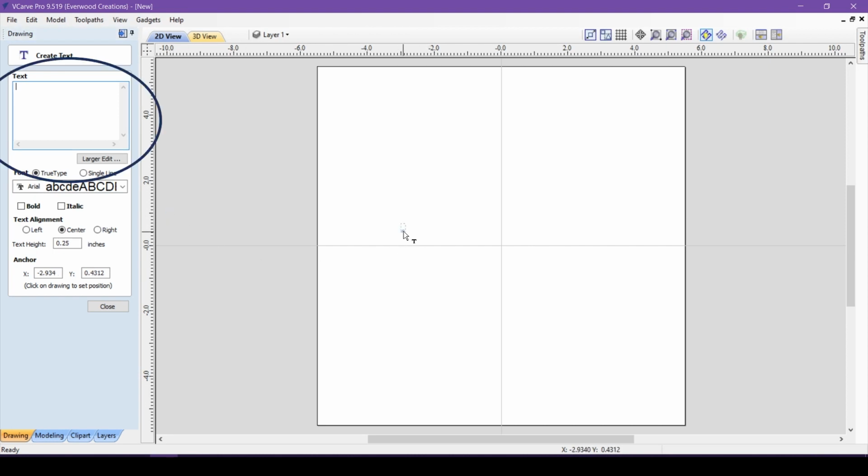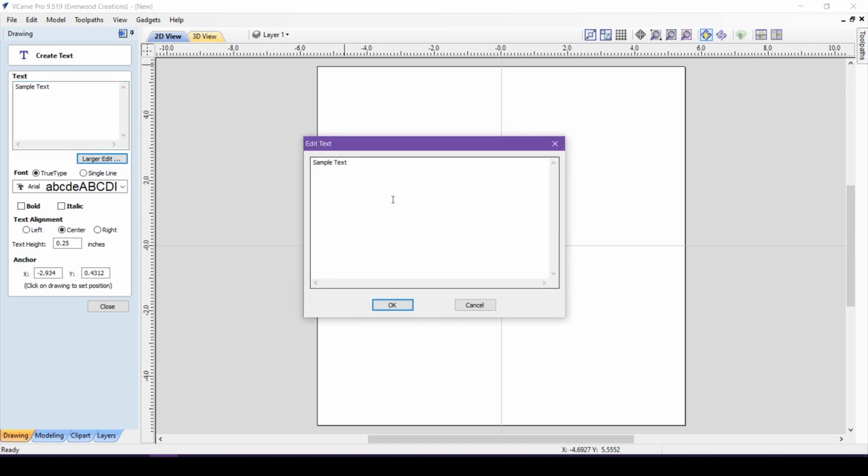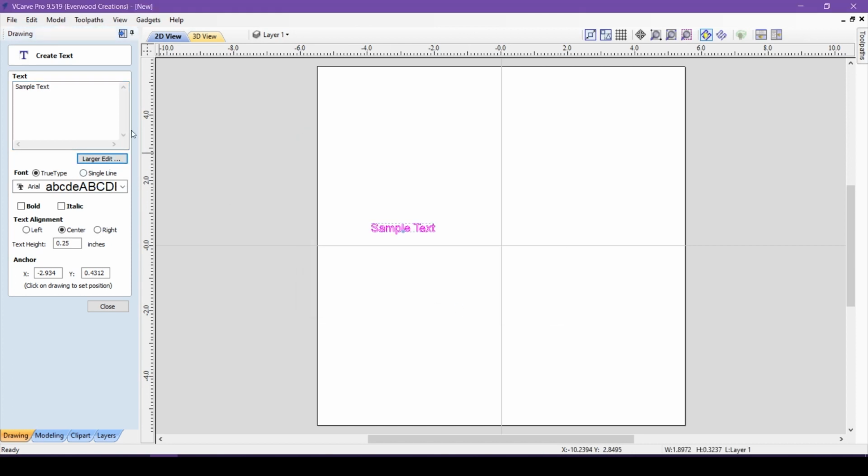The first box in the Create Text menu is titled Text, and is where you will input the text you are adding to the project. If you have a large volume of text, you can click on the Larger Edit button and open a window to type your text into. You'll notice that as you type, the letters will appear in your project, giving you an idea of how your text will look. You can also use spaces, punctuation, and returns in your text to adjust how it looks. Once you have all your text put in, you can move on to the other attributes.